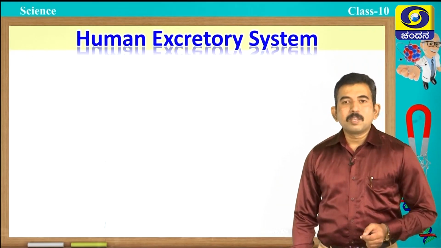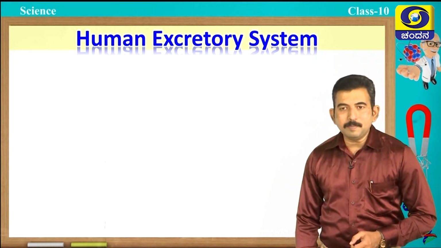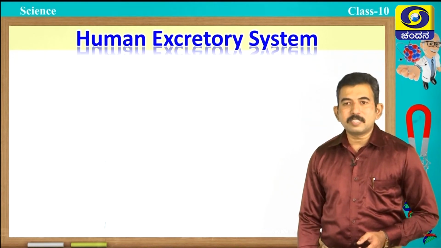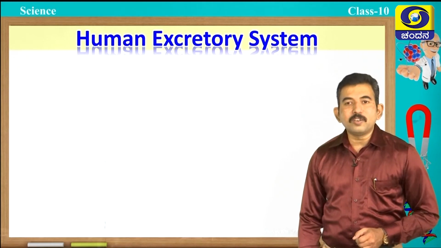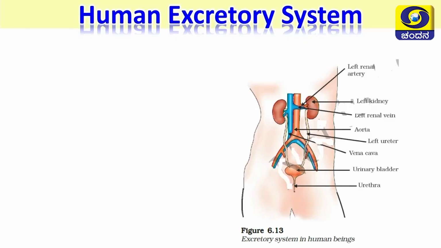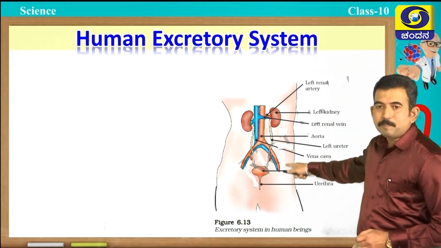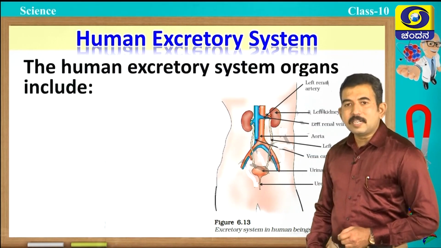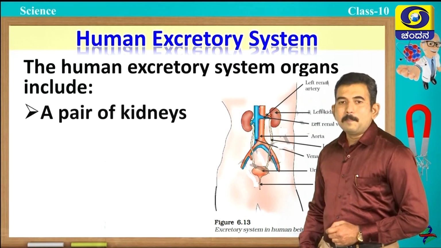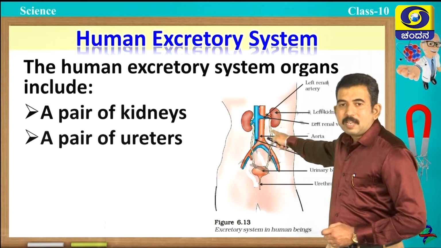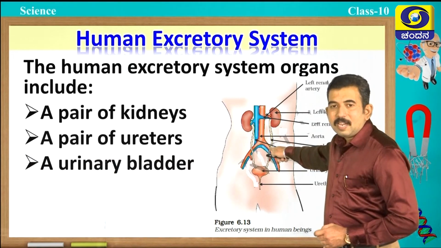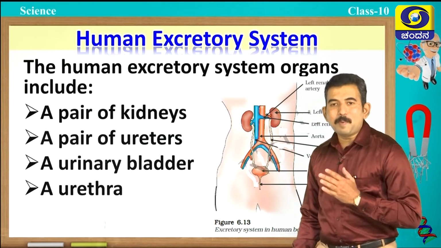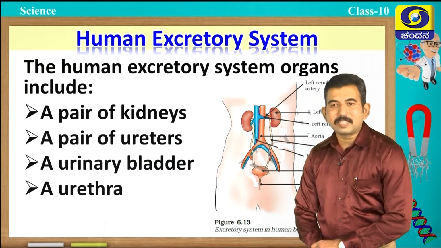Students, in this chapter we are going to discuss the human excretory system and its different parts. Also, we are going to discuss the structural and functional unit of our excretory system. Students, you can observe this particular picture. Yes, this is the human excretory system. Our excretory system organs include mainly a pair of kidneys, a pair of ureters, a urinary bladder and a urethra. These are the important organs present in our excretory system.